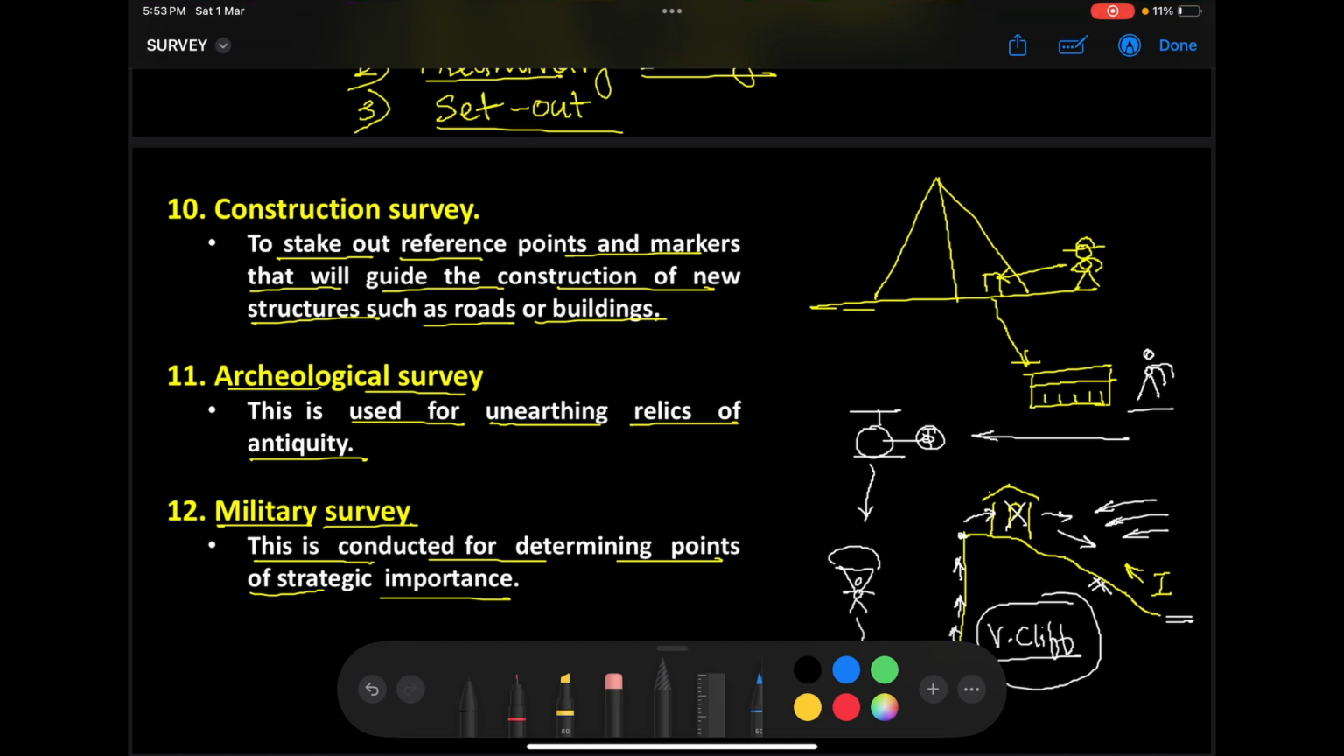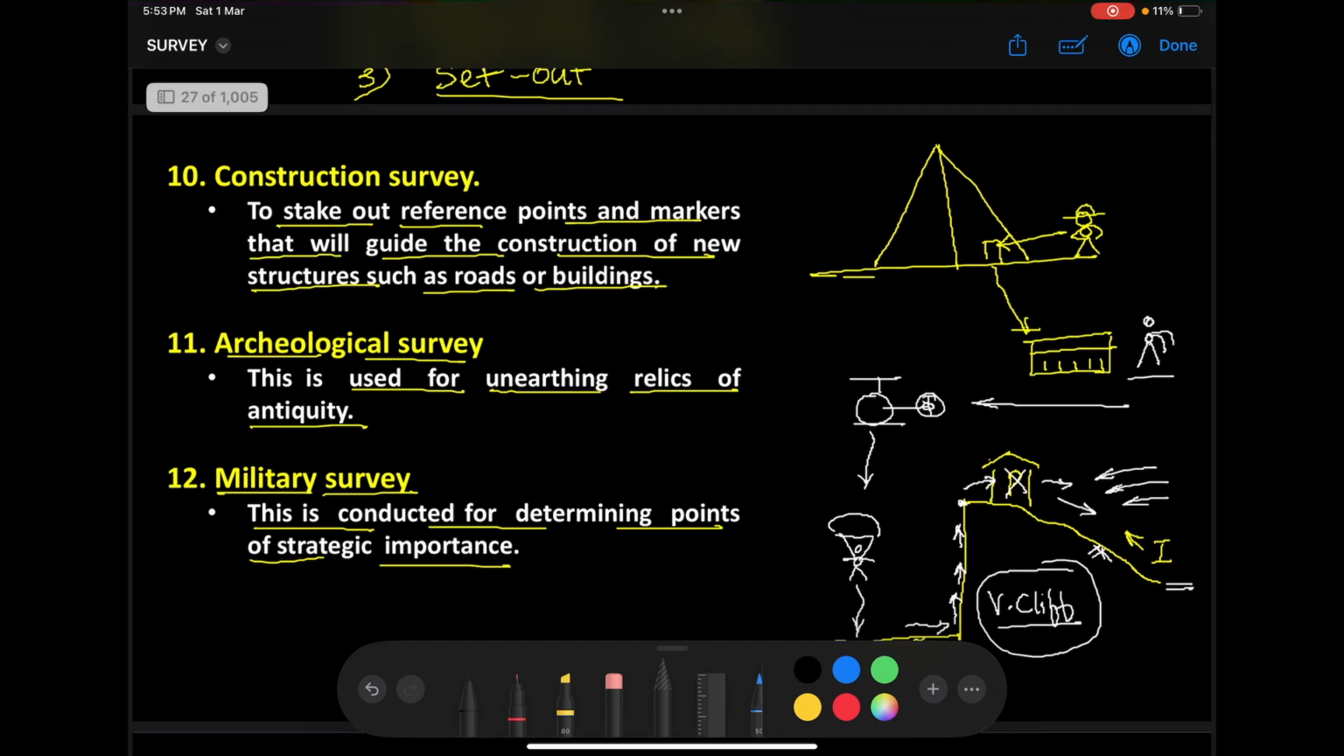That's it. Now the next survey is what we call our archaeological survey. What is the purpose of archaeological surveys? They are used for unearthing relics of antiquity. What do you mean by antiquity? What is the meaning of antiquity? Some of you know antiquity as something that you drink.